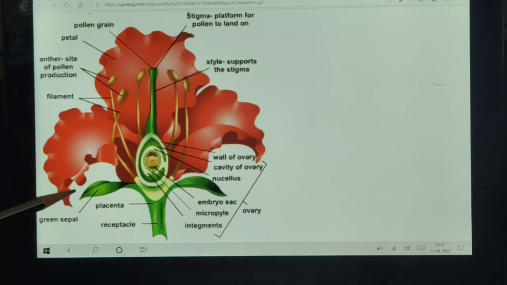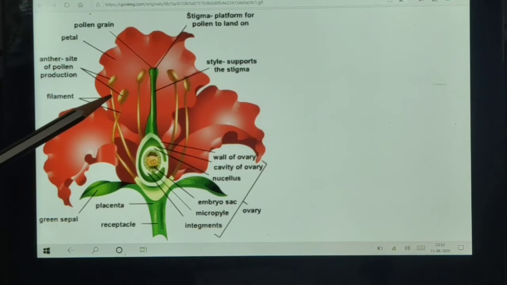This is the stalk of the flower, which is known as pedicel. So these are the non-reproductive parts of the flower. So what are the reproductive parts of the flower? Male and female. This flower is bisexual. Its name is hibiscus, or China rose.